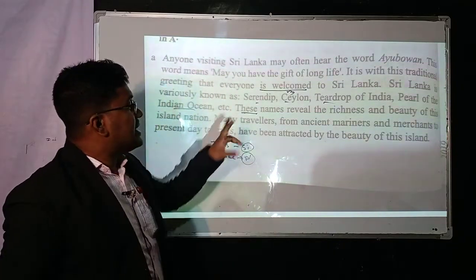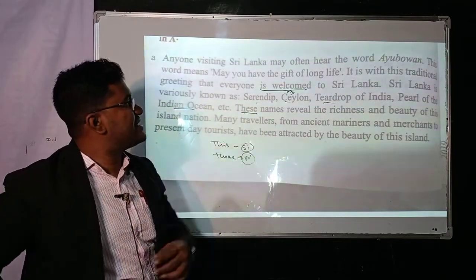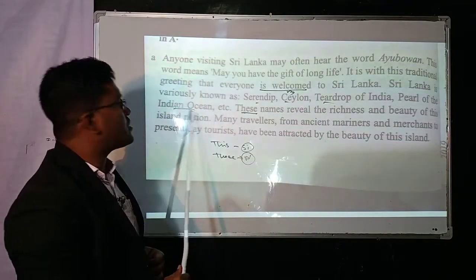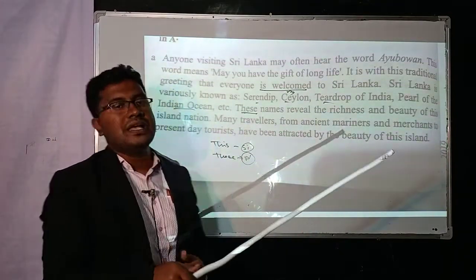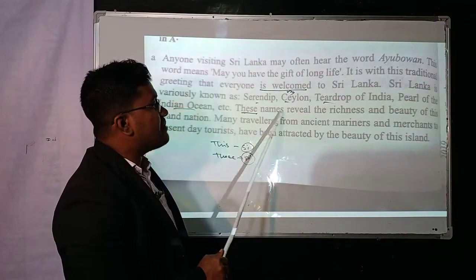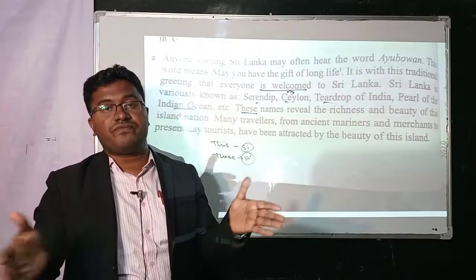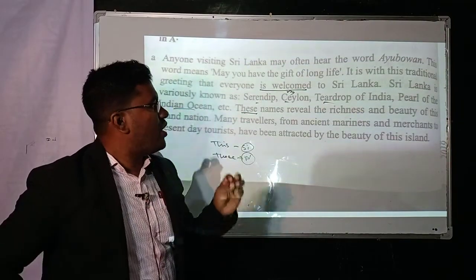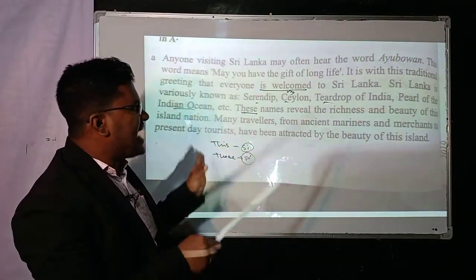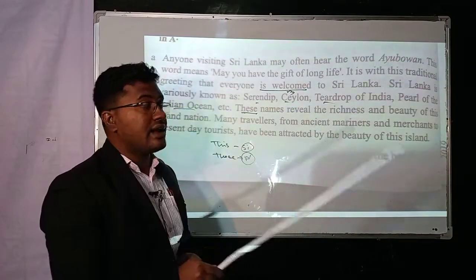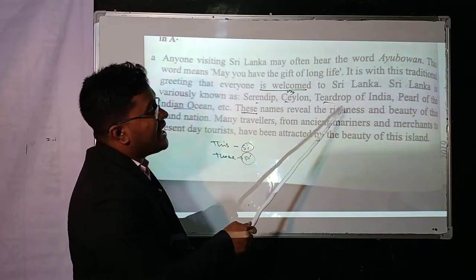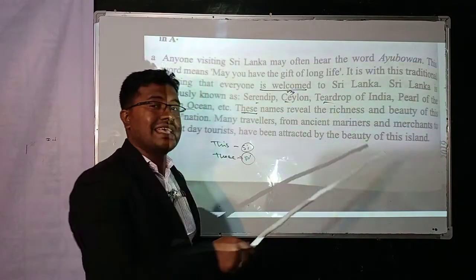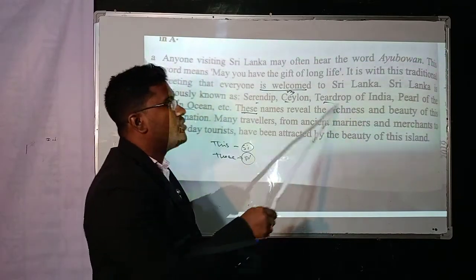So my dear students, which are the names? Serendib, Ceylon, Teardrop of India, Pearl of the Indian Ocean. These are the names of Sri Lanka. So these names reveal. Reveals means establishes the identity, the richness. Here is a word. Look at the board, my dear students. Rich is an adjective, but when we use richness, this word is a noun.